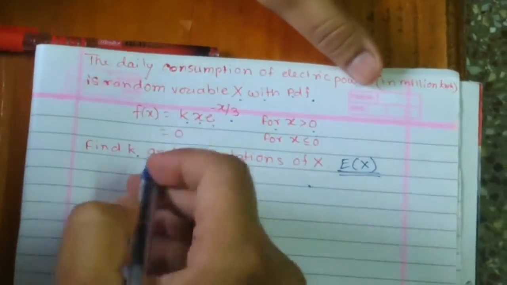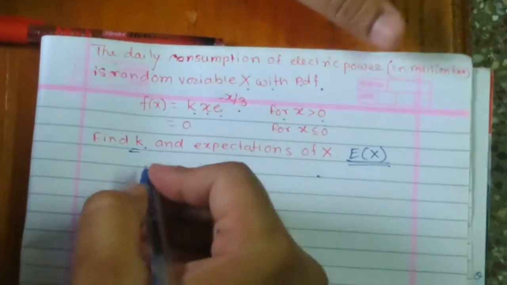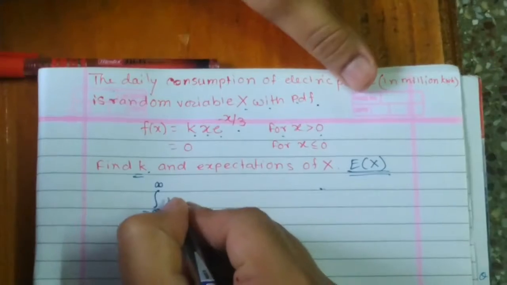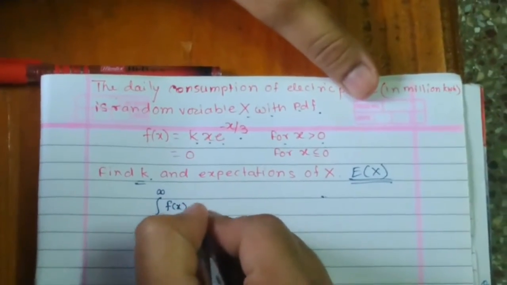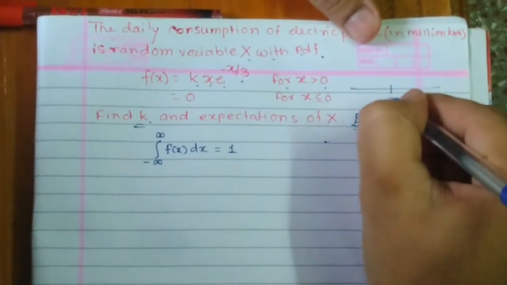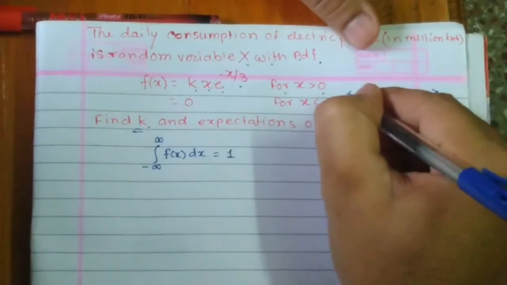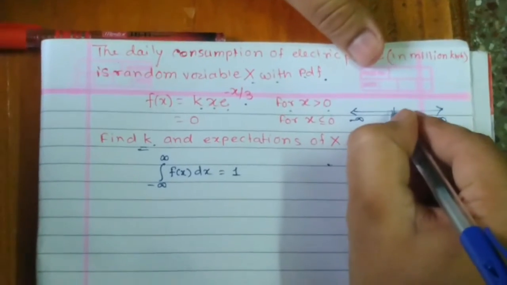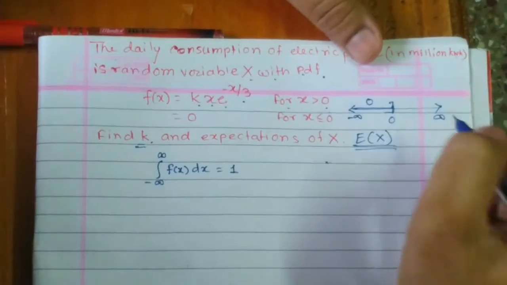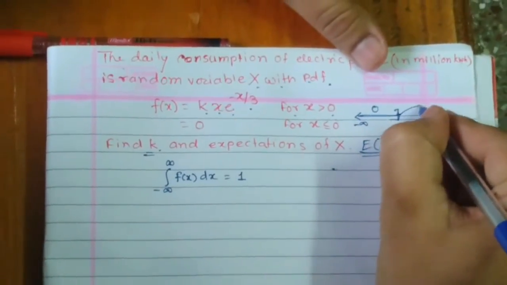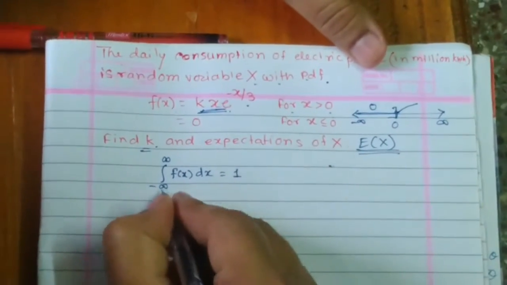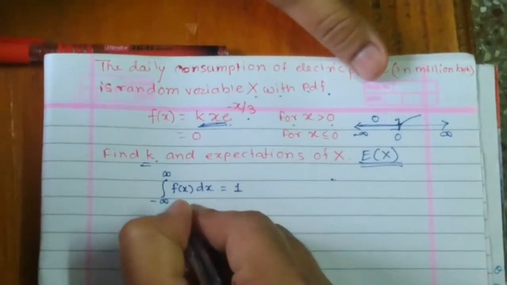Okay, so first of all we are going to find k, that is, the normalizing factor. How to calculate that? We know that the integration from minus infinity to plus infinity of f of x dx is always 1. But now you can see the range of your f of x: for 0 and less than 0, the value of f of x is 0, and for greater than 0, the value of the function is this. Hence, we restrict the limits to 0 to infinity.